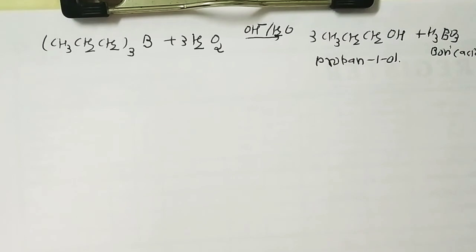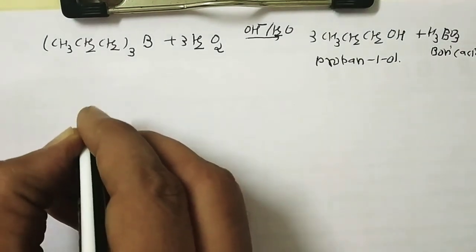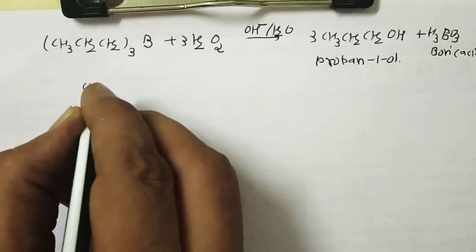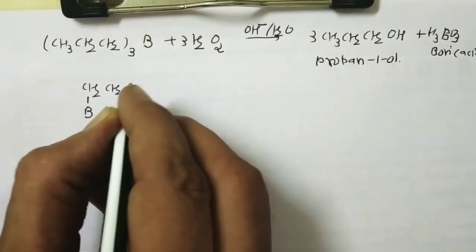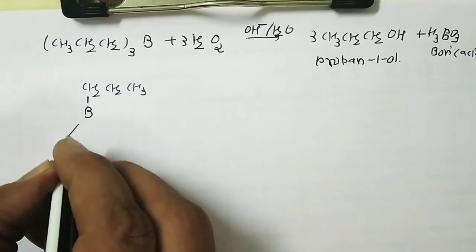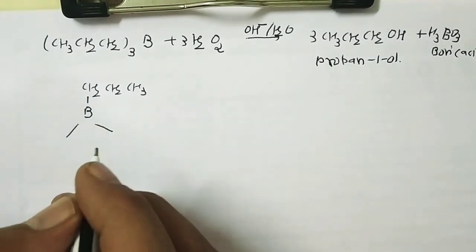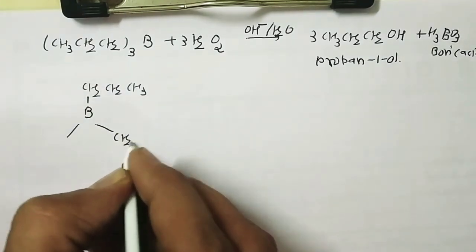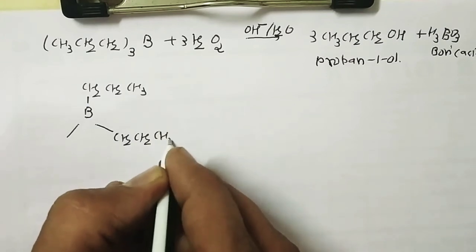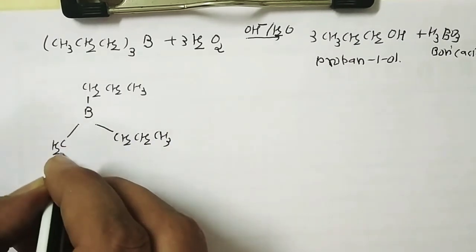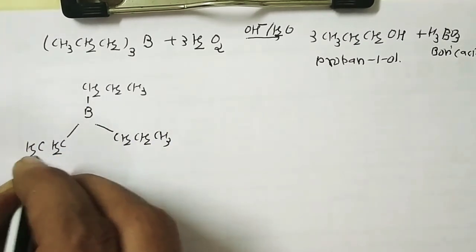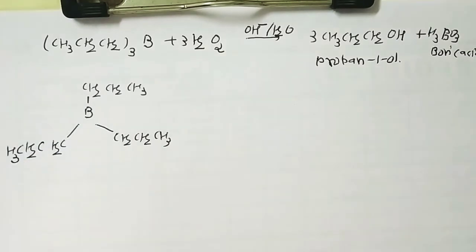In detail, what is the oxidation state? If you are interested, I will show the steps, because this is not seen in our textbook. So it's a trialkyl boron: B with CH2, CH2, CH3, and the same way CH2, CH2, CH3.